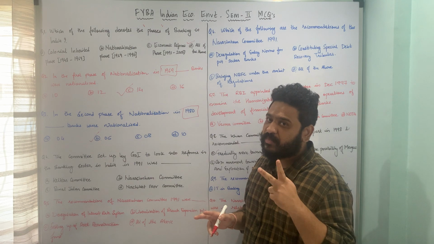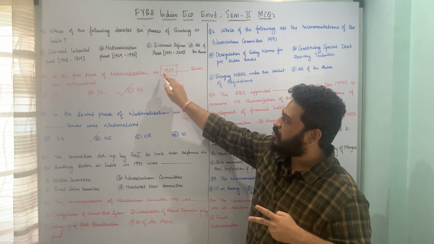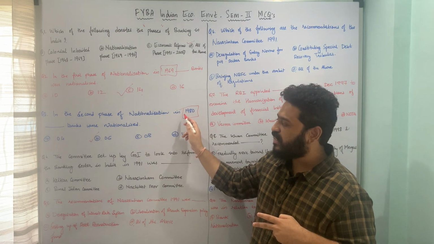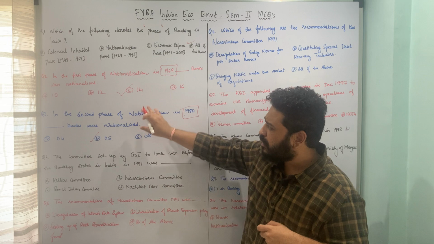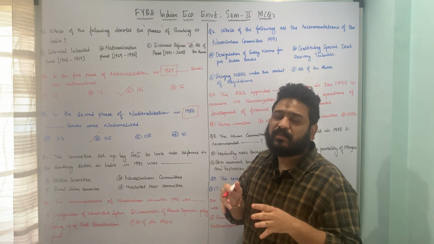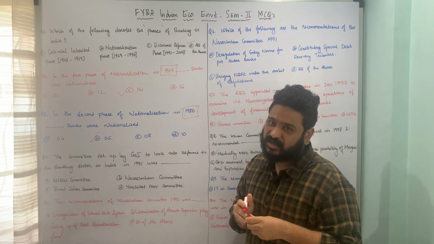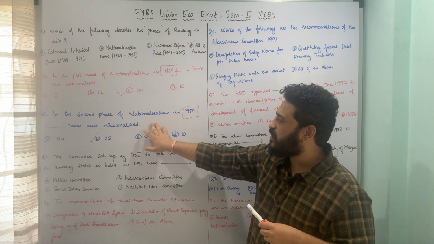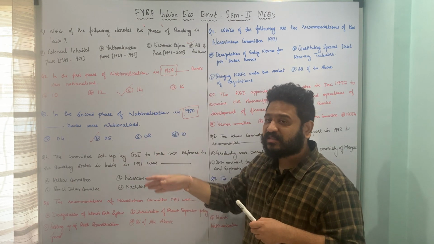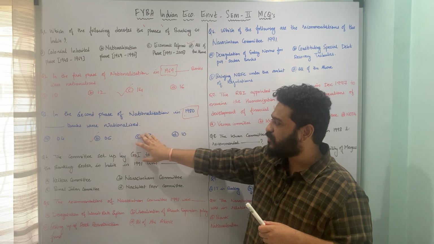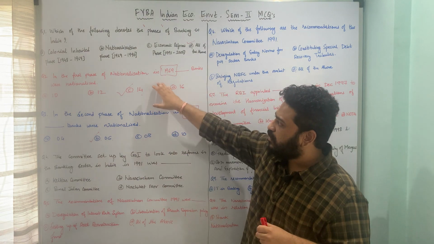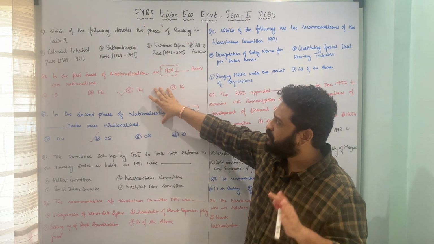So you have to remember two important things. First is the phase. The first phase was 1969, 14 banks were nationalized. The second phase was 1980, only 6 banks were nationalized. Now I'll give the link in the description to a separate lecture which talks about which banks were nationalized in the year 1969 as well as in the year 1980. If you are interested, you can go and check the names of the banks which were nationalized in 1969 as well as 1980. You'll get the link in the description. Do check it. Anyways, I hope the nationalization phase is pretty much clear.